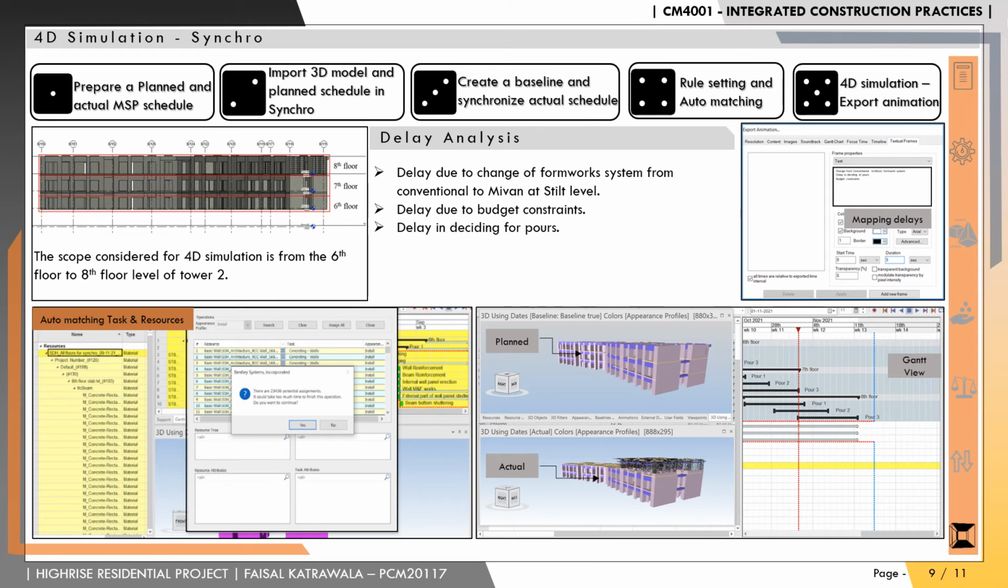4D simulation involves integration of 3D model elements with the schedule. For 4D simulation, two softwares, namely Synchro and Navisworks, were used, out of which the use of Synchro is shown here. In Synchro, after integration of 3D model and schedule, rule setting and auto matching was done to create a 4D simulation. The delays mapped during the process were also integrated in the simulation through textual representation. The main delays identified were delay due to change of framework system from conventional to Maven at street level, delay due to budget constraints, and delay in deciding for ports.